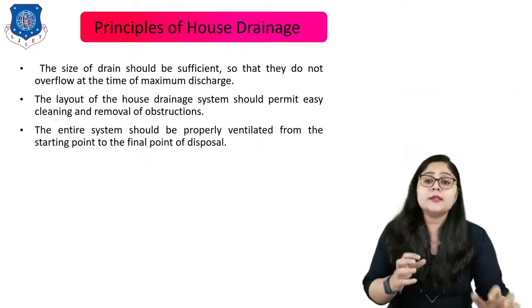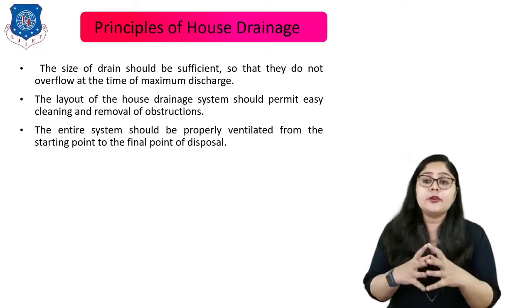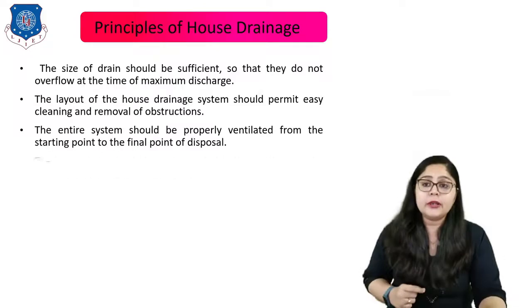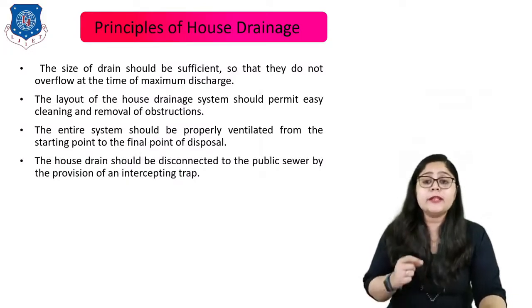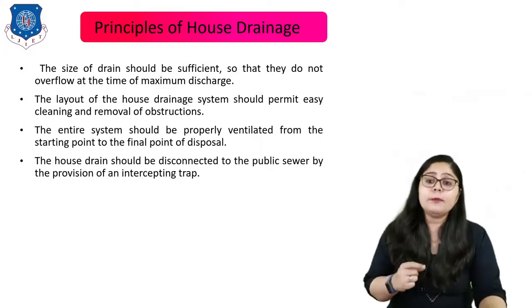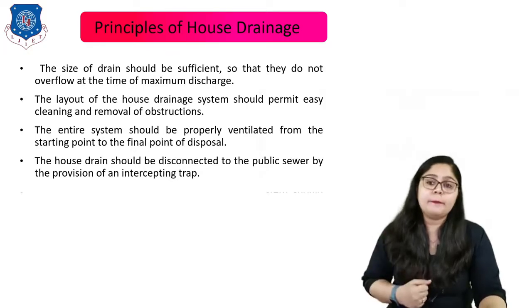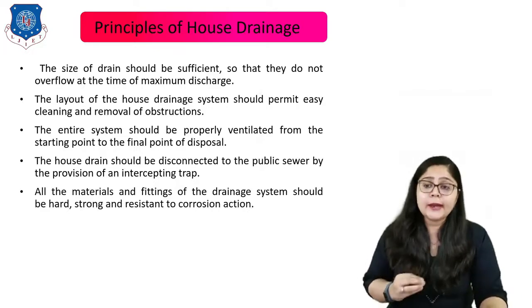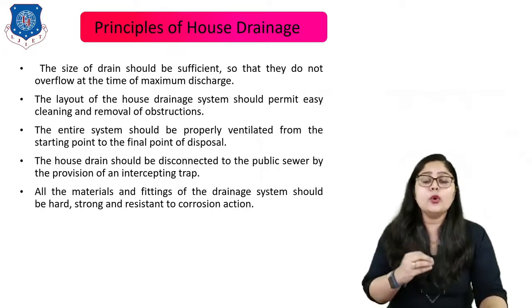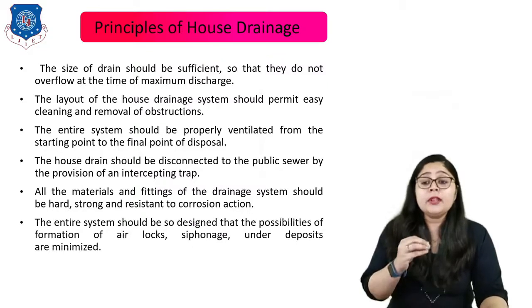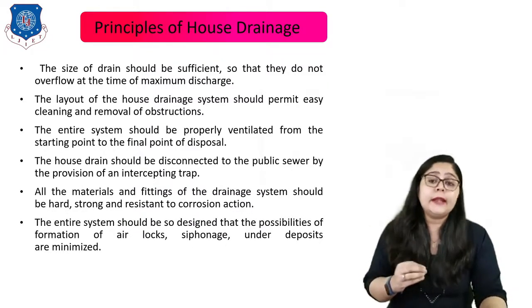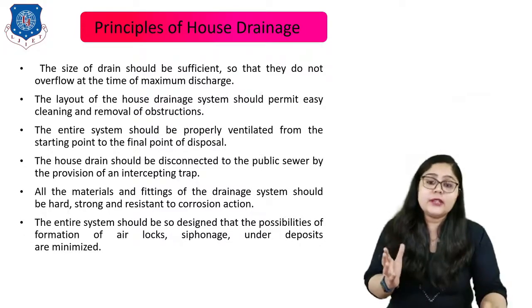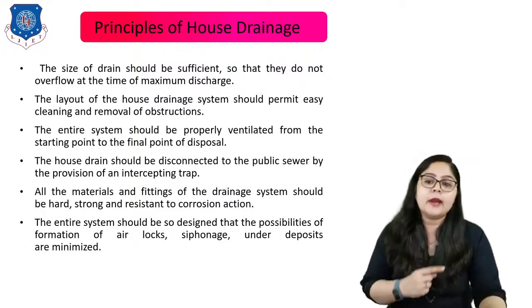The entire system should be properly ventilated from the starting point to the final point of disposal, which is very important. The house drain should be disconnected from the public sewer by the provision of an intercepting trap. All the materials and fittings of the drainage system should be hard, strong and resistant to corrosion. The entire system should be designed so that the possibilities of formation of airlocks, siphonage and under deposits are minimized.